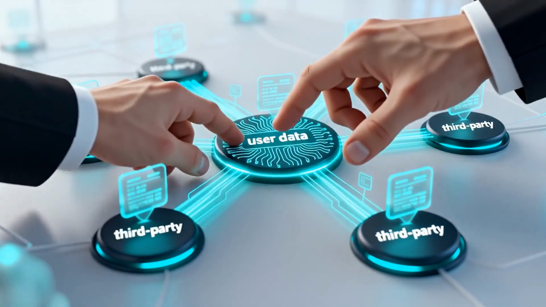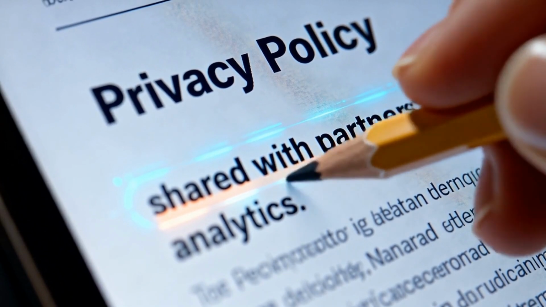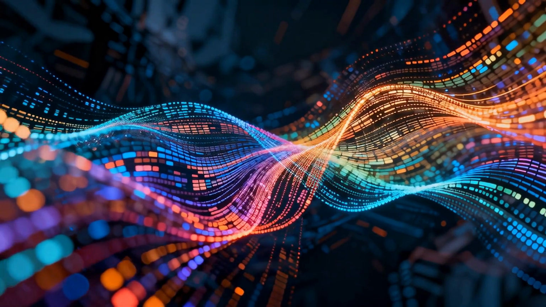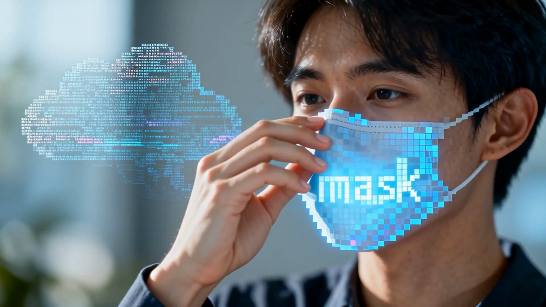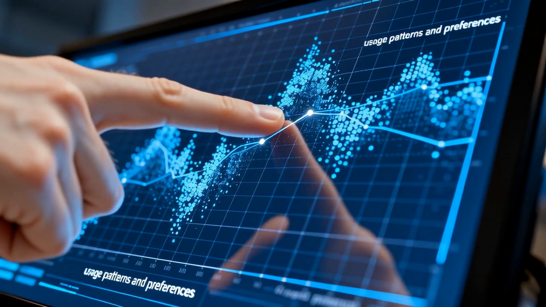Third, your data might be shared with third parties. Some companies mention in their privacy policies that collected data can be shared with partners for analytics, marketing, or service improvement. This doesn't always mean your personal identity is revealed, but your usage patterns and preferences can still be tracked.